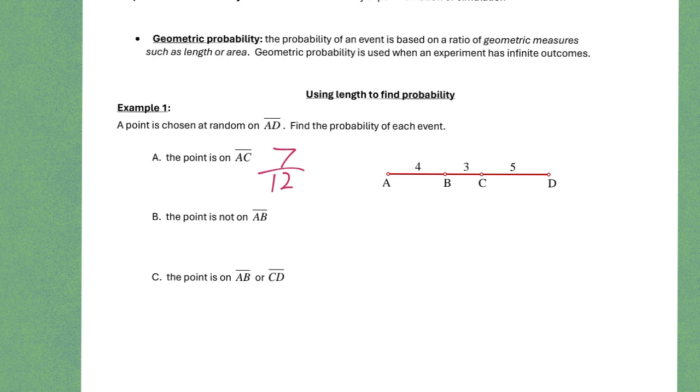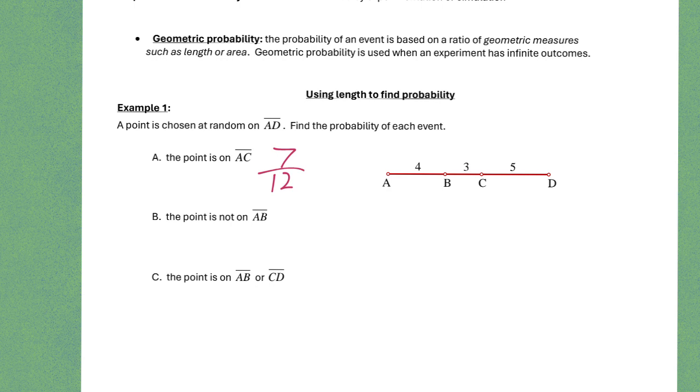If you want to make it into a percent, not only divide 7 divided by 12, but then you times it by 100, and that will give you the percentage that you're talking about. So we could divide it and times it by 100, or we could just leave it as a reduced fraction. So those are 3 options for this problem here.